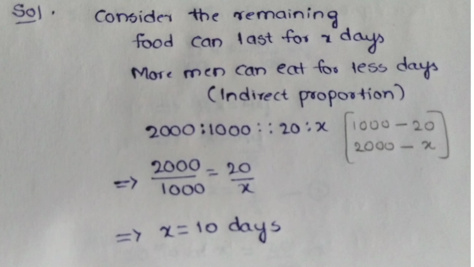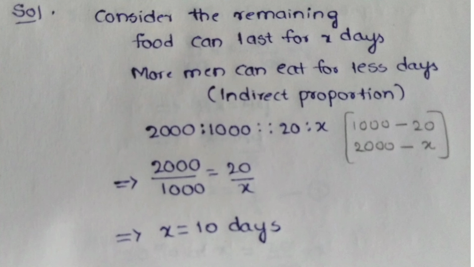So for this, what I have done is, initially for 1000 soldiers the food was given for 30 days. After 10 days 1000 more soldiers were added, that is 2000 soldiers. The total 2000 soldiers should eat that food for the remaining days. So I have considered that remaining days as x days. Now I am taking indirect proportion, because whenever there are more men, the food that is lasting can be eaten for fewer days.